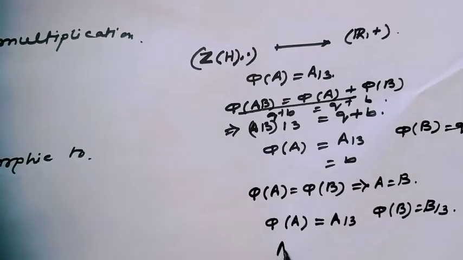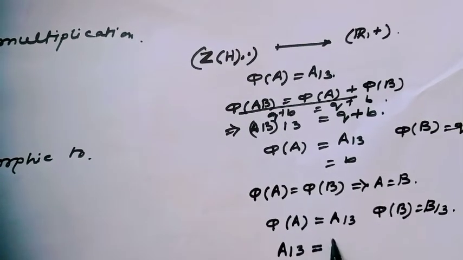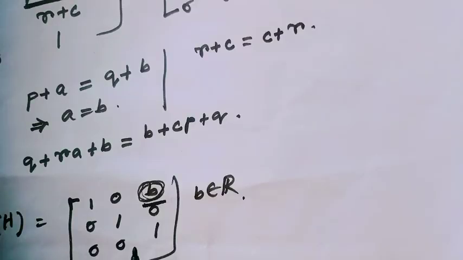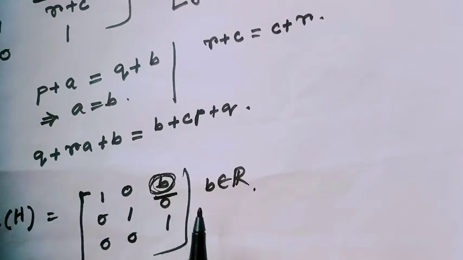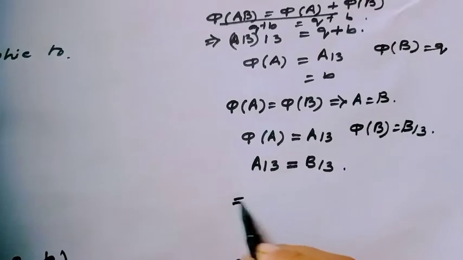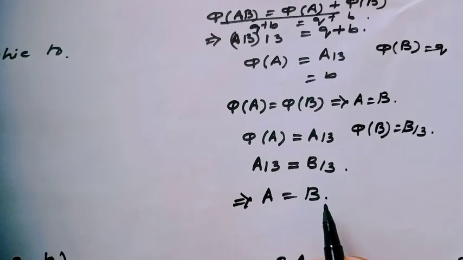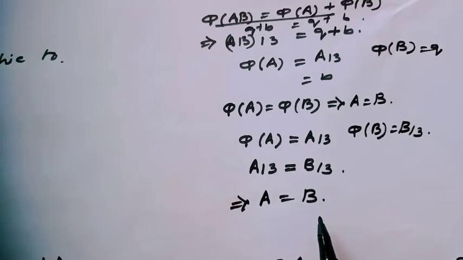Since A13 equals B13, notice that this means the value of B is equal, because in Z only B varies. So we can easily say A equals B. That means this mapping is a homomorphism and one-one.